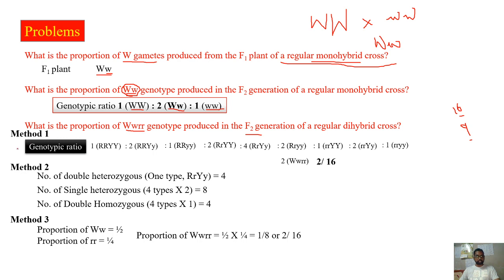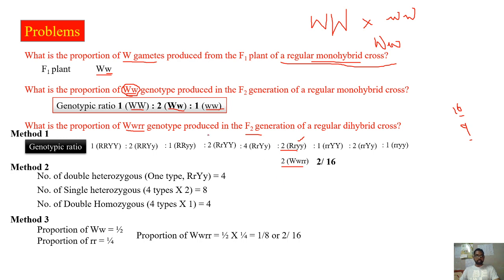The genotypic ratio of dihybrid cross is 1:2:1:2:4:2:1:2:1. Now the question is about capital W small r, which is the same as this. As we have discussed with respect to round and yellow, I have taken this.